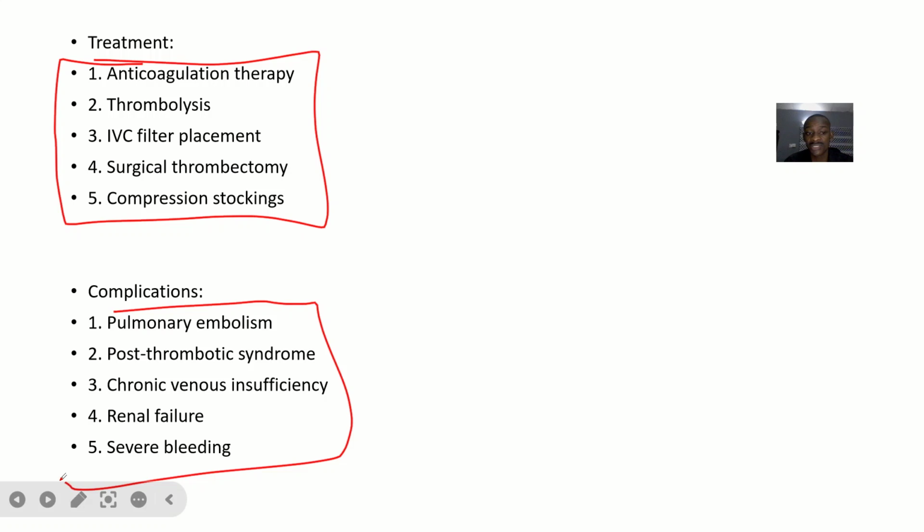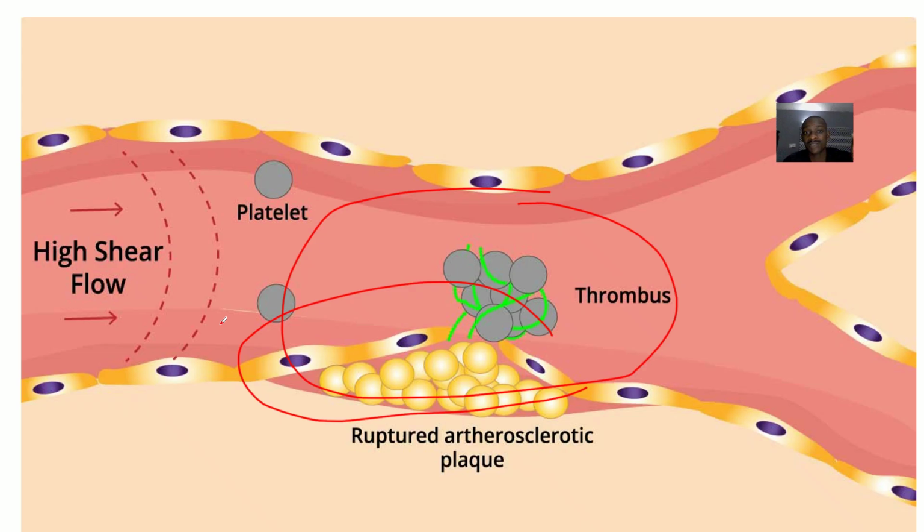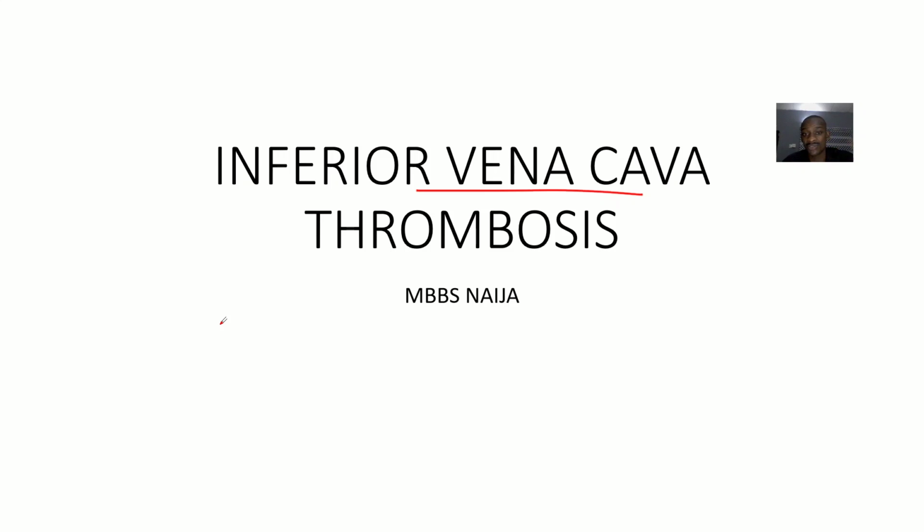Complications, this can lead to things like pulmonary embolism, post-thrombotic syndrome, chronic venous insufficiency, renal failure, and severe bleeding. Okay, so that's just it on the concept of inferior vena cava thrombosis.